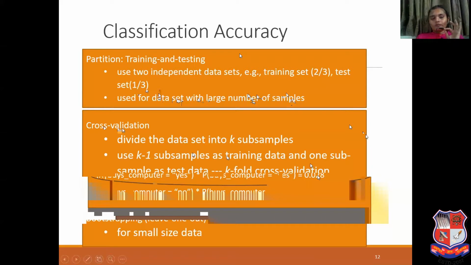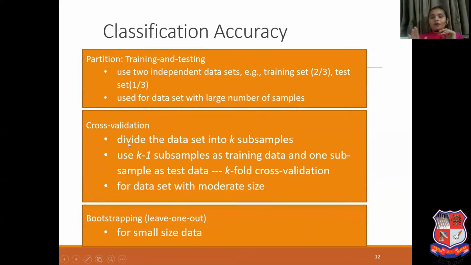Cross validation. You can go with cross validation also. What does it mean? When you do not have a large number of samples available, you cannot go with the partition into training and testing. At that time, you should go with cross validation. The total data samples available are divided into k subsamples, and you use k minus 1 subsamples as training data and 1 subsample as testing data. That is known as k-fold cross validation. This k can be anything.